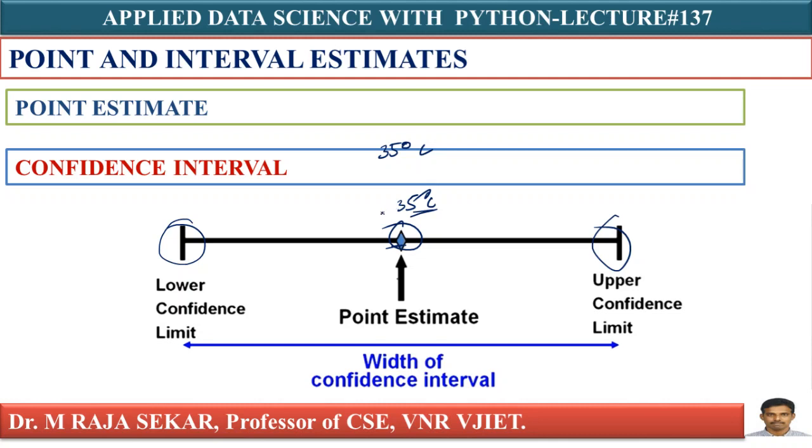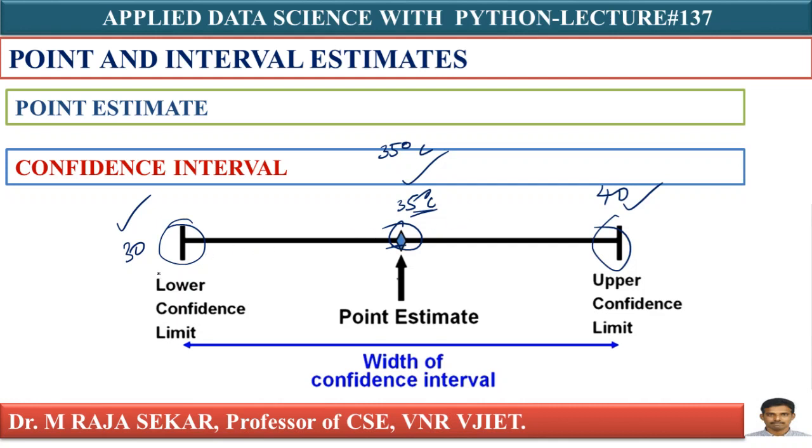If I give a lower limit and an upper limit, let me say 30 and 40, then when you say 35, it is a single number, a point estimate. But when you say from 30 to 40, it's not a single number, it's an interval. That is a confidence interval.